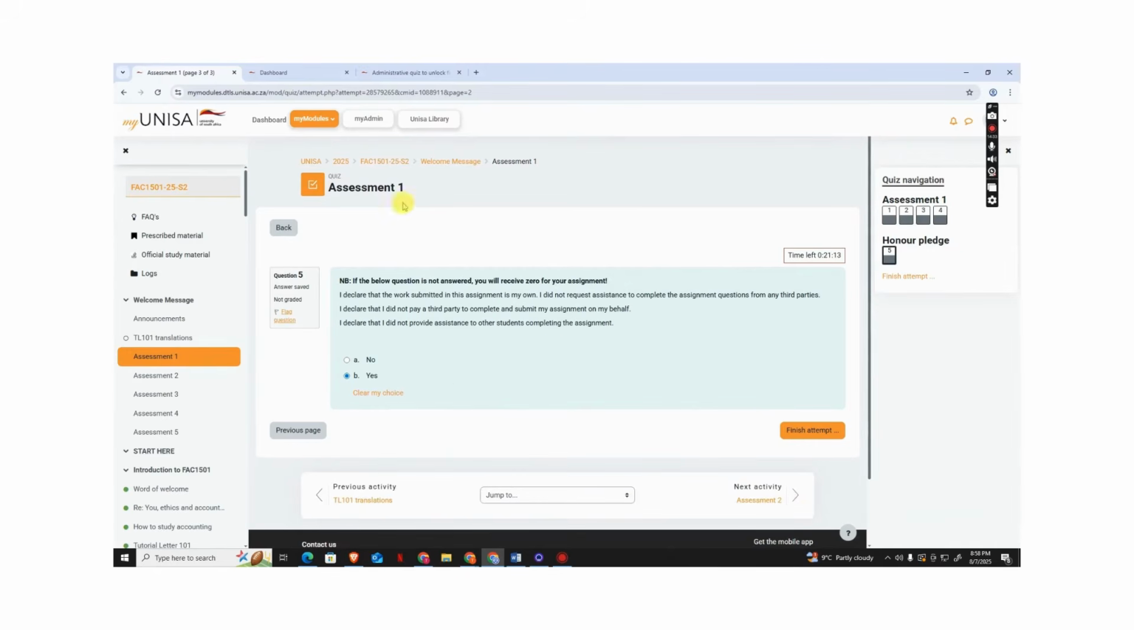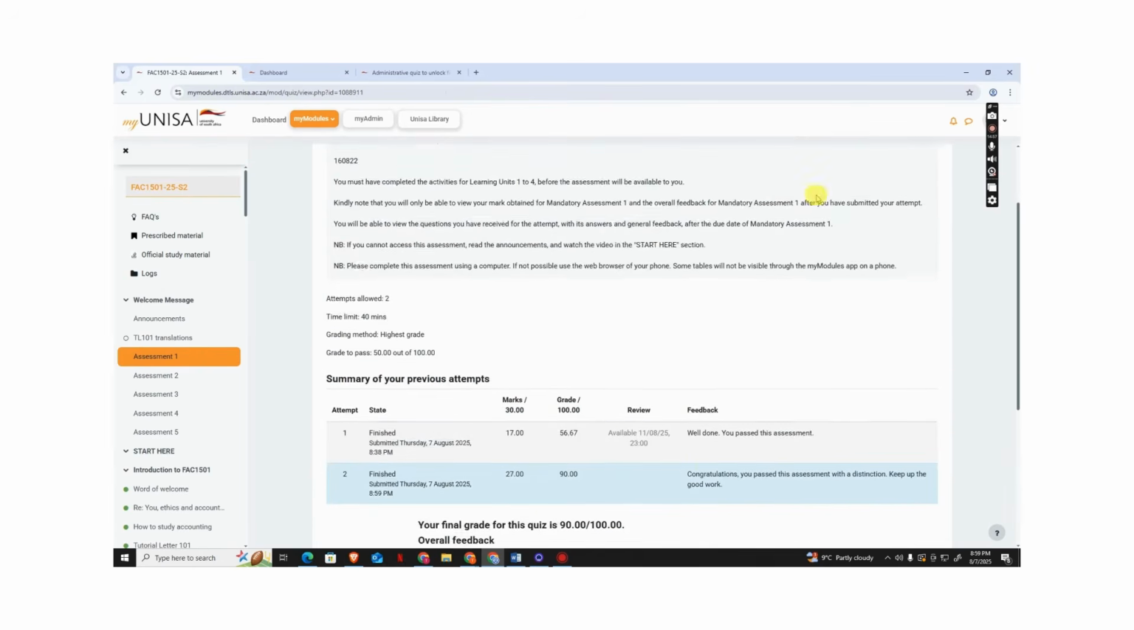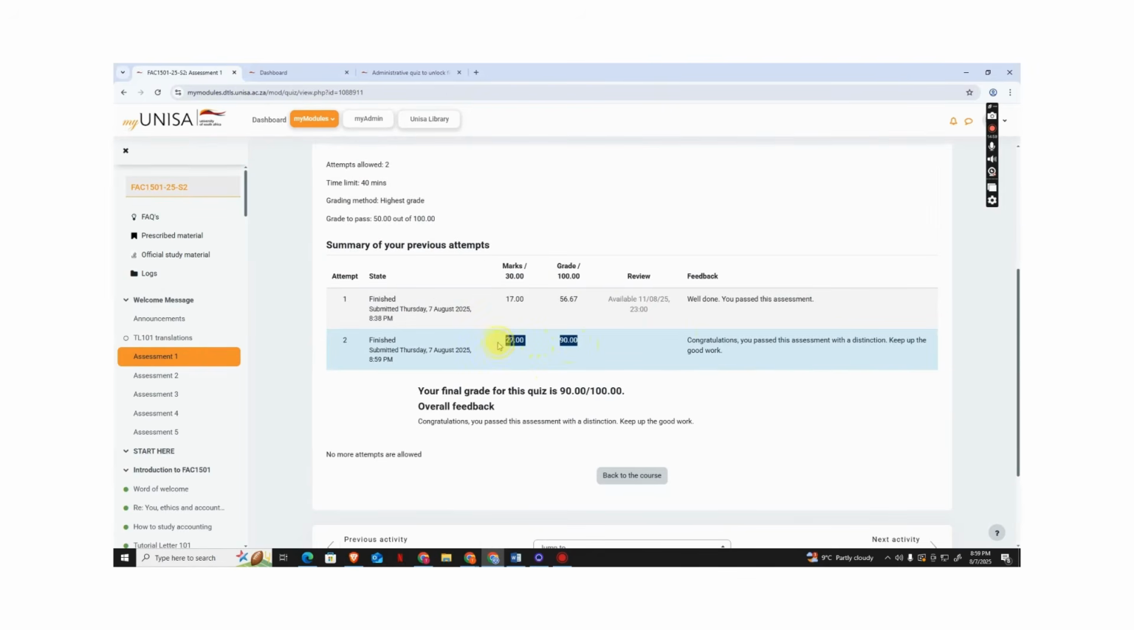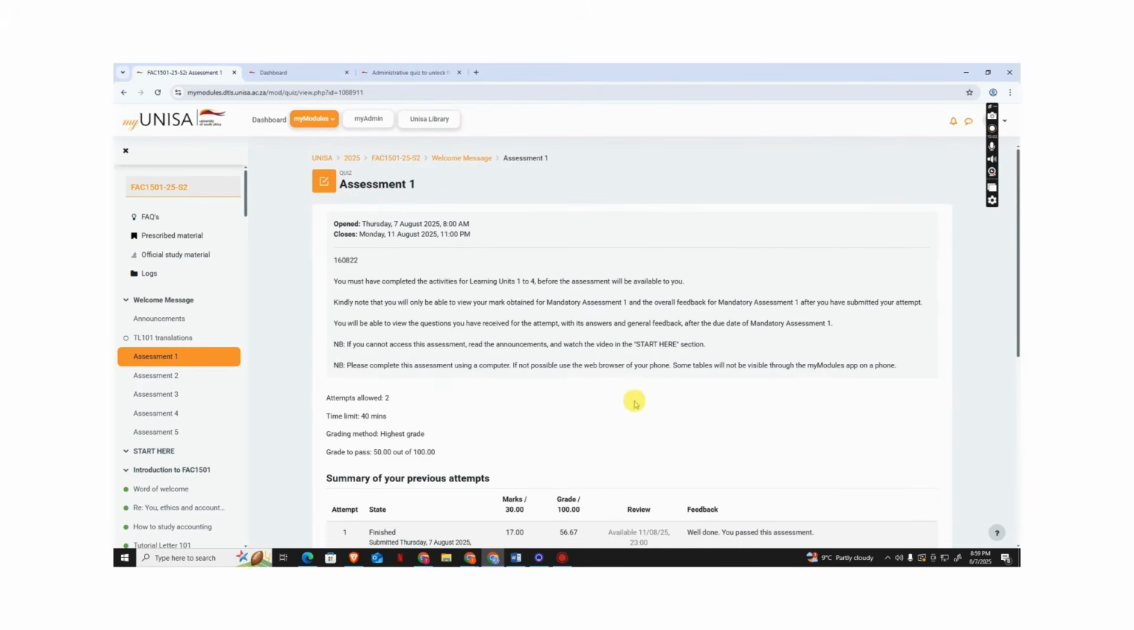So guys, yes, let me just submit it and show you the results. But I think we miscalculated something. For those who are not sure, please go back and calculate again, guys. So let me just say finished, then submit. So guys, now we got a 90%. Understand, guys? So guys, you need to make sure you understand what's happening here, guys.